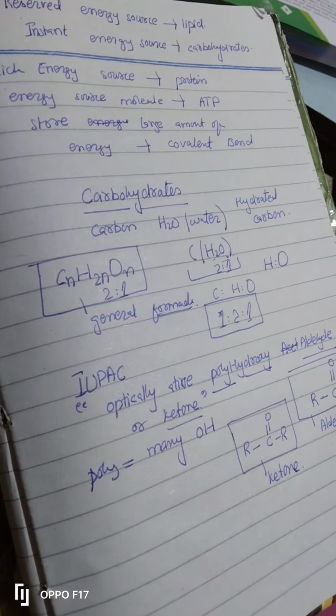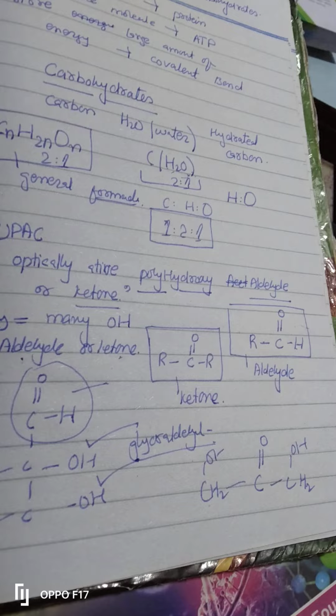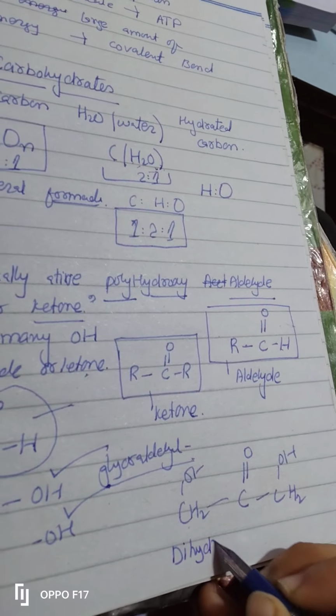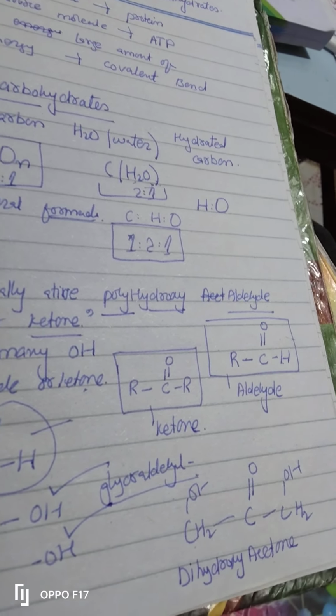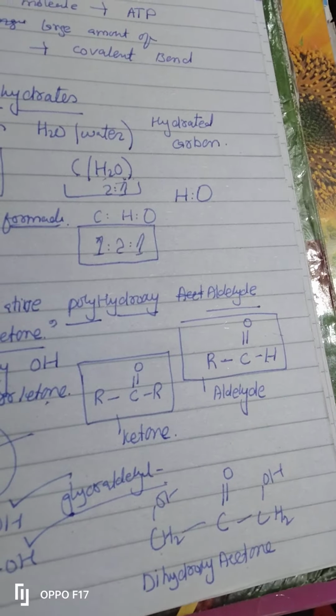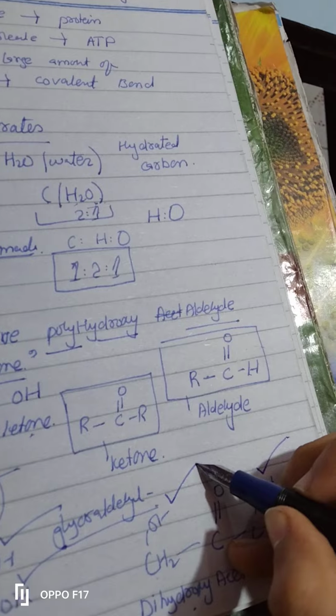Now let's give you another example. This is another compound which is known as dihydroxyacetone. The name of the compound is dihydroxy, why di? Because of OH. What was the first rule?